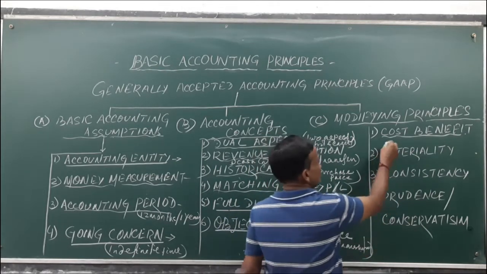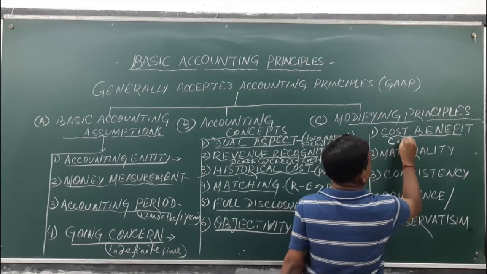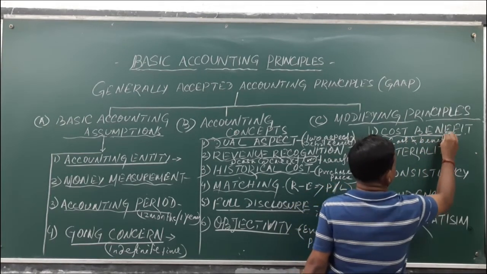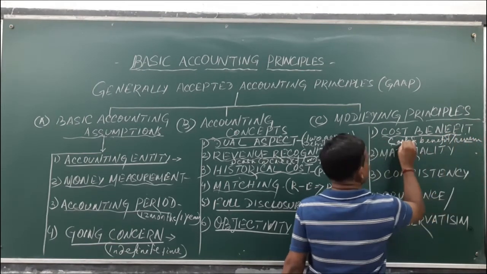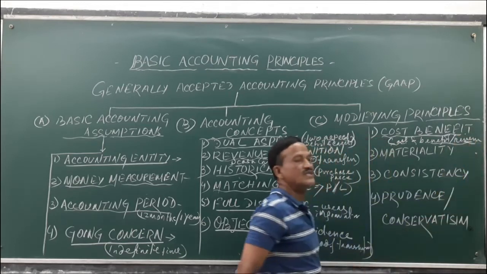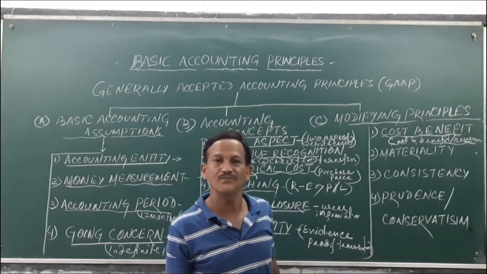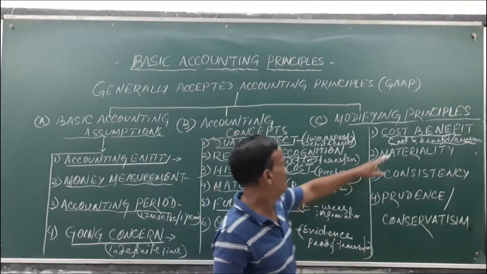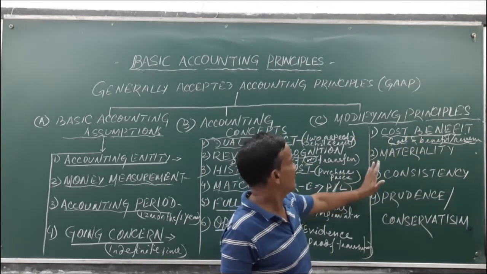That means what is your cost and what is your benefit. Benefit means revenue or income. The cost and the revenue should always be compared while we are going to do some basic accounting transactions, that is, business transactions. So this principle is to be followed to maintain systematic records.